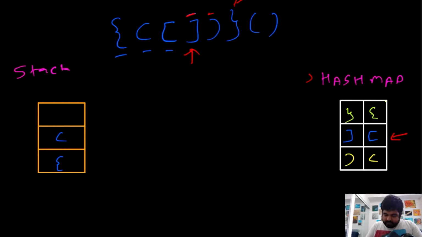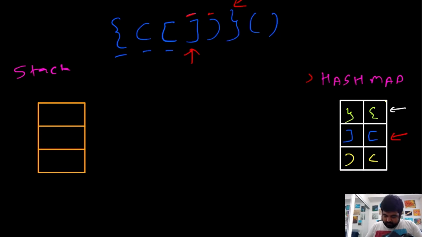Now we are iterating over this curly bracket, so we again pop, and I forgot to delete this value. Now again we pop out a value from our stack, so we don't have this value over here, and we have a bracket that looks like this. For this closing bracket, the value inside our hash map is also an opening curly bracket, and both are the same, so we are good up until this point.